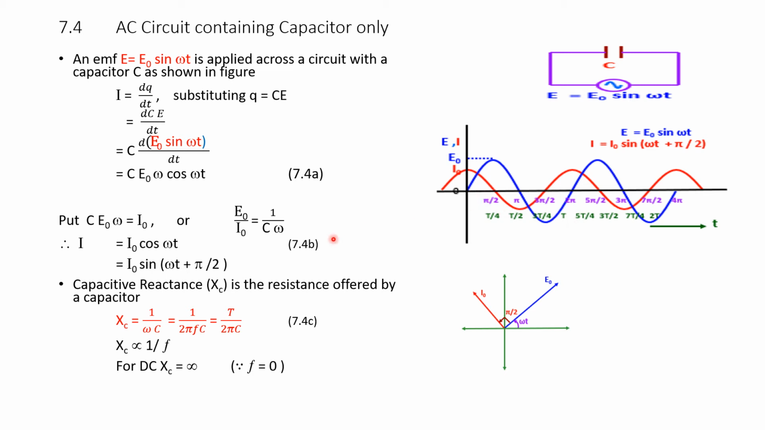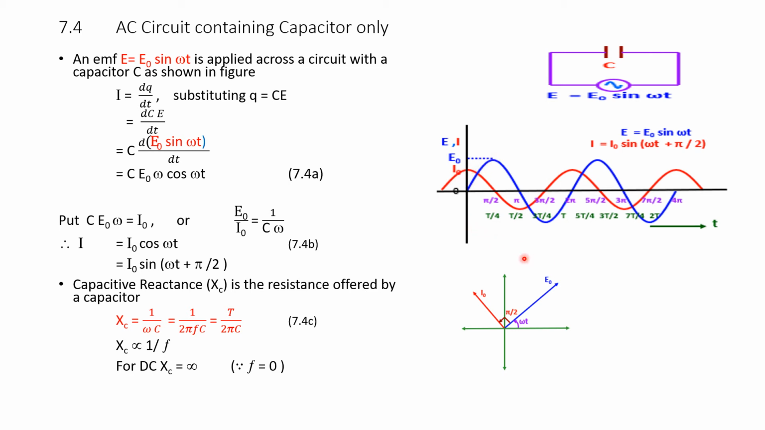So, here we have derived the current through a capacitor, which is given by I equals I naught sin omega t plus pi by 2, where I is the current, I naught is the peak value of the current, and pi by 2 is the phase difference between current and voltage. The plot of current is given in red color, and it is seen that it is leading the voltage by 90 degrees.